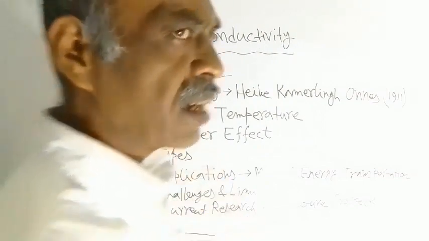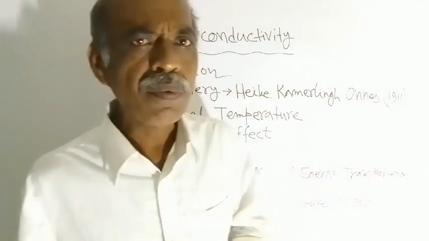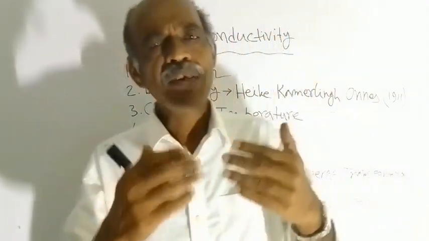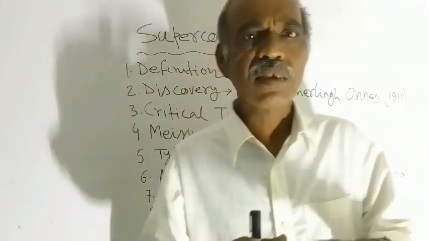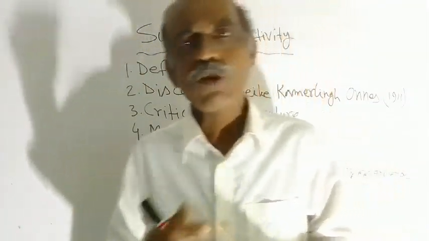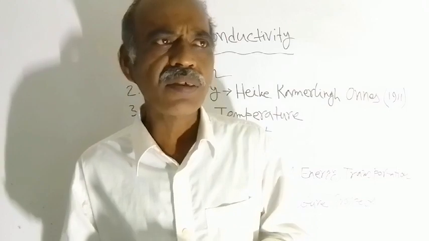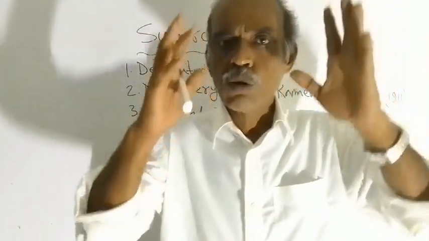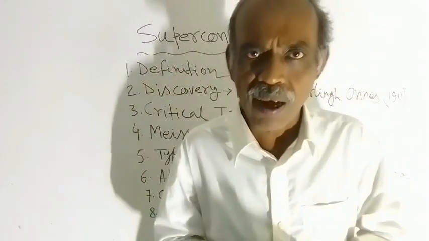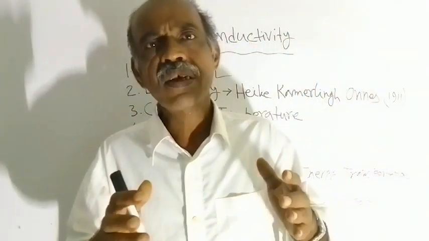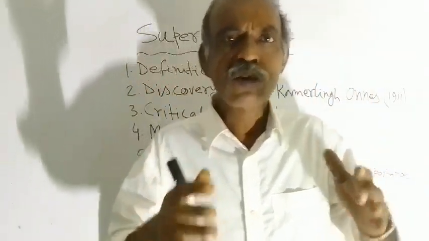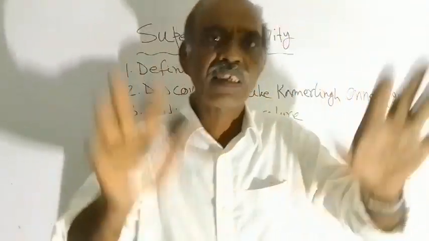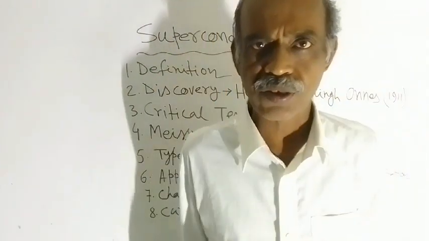Next come types. There are two types of superconducting materials: type 1 and type 2. Those superconducting materials which belong to type 1 are able to expel all the magnetic flux from their interior below the critical temperature.